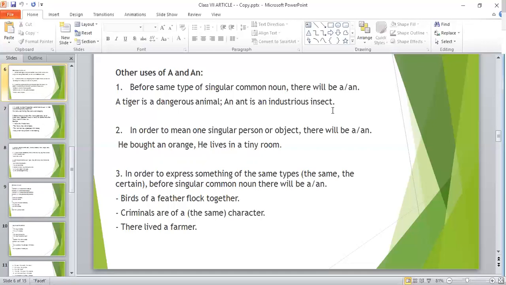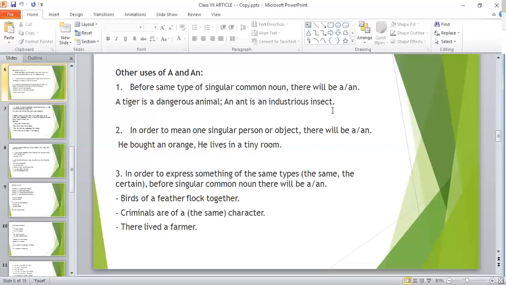If after that adjective there is a noun, then that noun is the main word, and for that noun, we use the article. So here, the main word is not dangerous, rather the main word is animal. So that is a animal. Okay, we cannot say a animal, rather we have to say an animal. But for dangerous, we have used a. That is a dangerous animal.